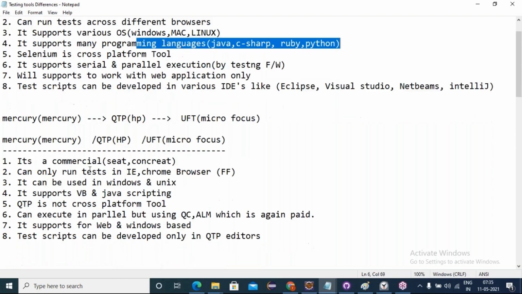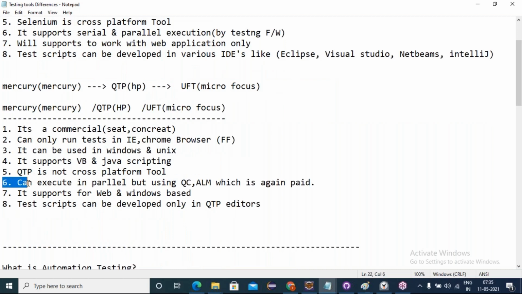Fine. Let's come to the next one: it can execute in parallel. Once I build my test cases, I can save time by executing the scripts in parallel. At once, all will start executing in parallel, where we can save time.